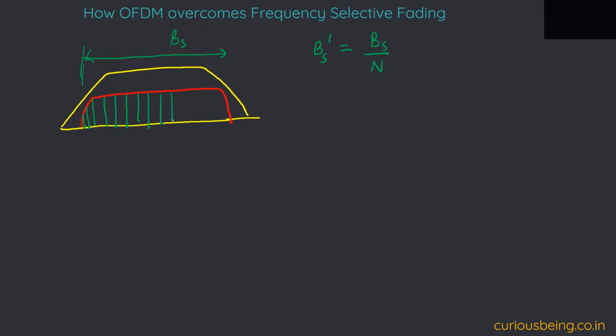All those parts, all those chunks, are equal. There are n such parts, and obviously this bandwidth chunk is BS divided by n.